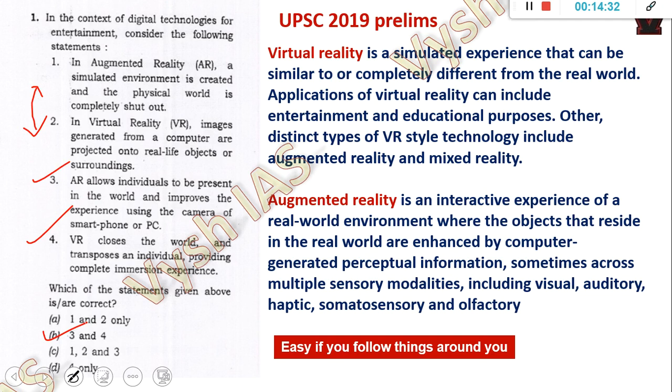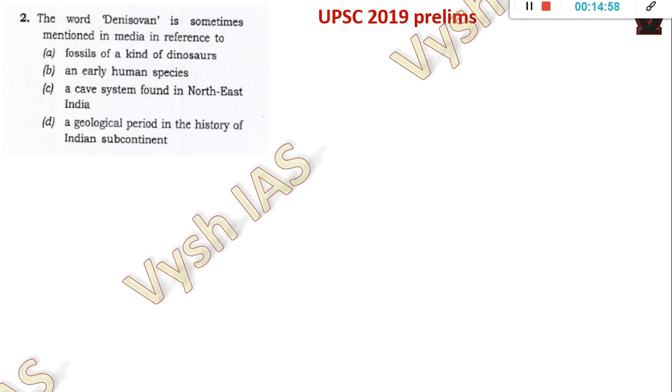Hope you understand. This is a very easy question if you just know the things which are happening around you. This is not a bookish thing. You cannot solve questions like this by studying any book. Okay, nobody will sit and study all these things. Like every year something comes, like one year it was 3G, 4G, 5G technology. They'll simply put examples and ask you, because it's things which you use in real life. Okay, so this is the first question. Hope it's clear. I'm not going to teach you a lot of science because it is a waste of time. It is not good for UPSC students to waste time on science materials.